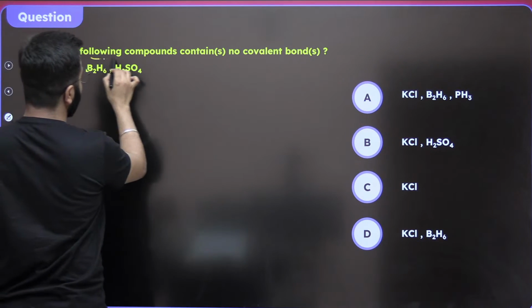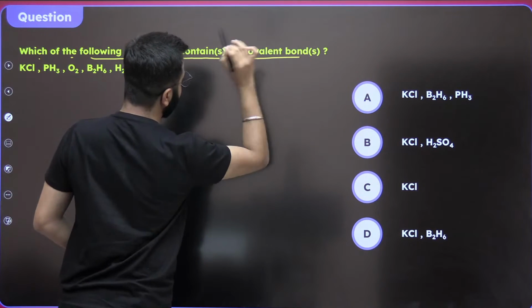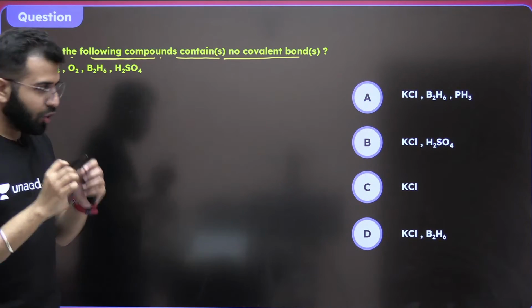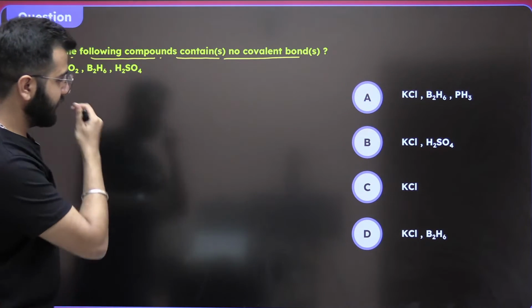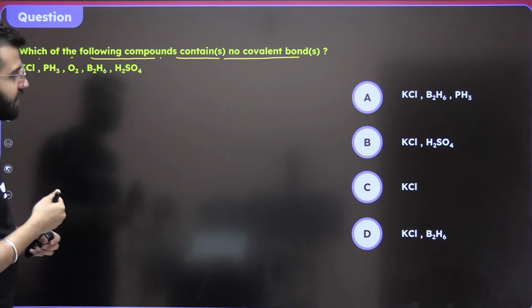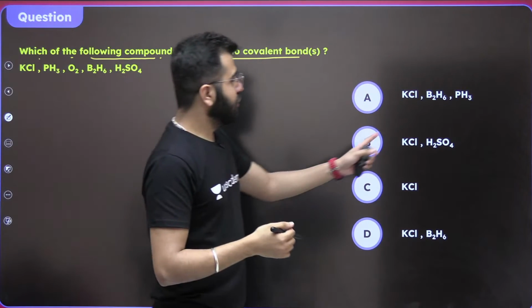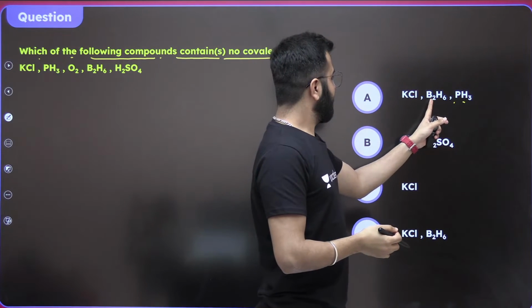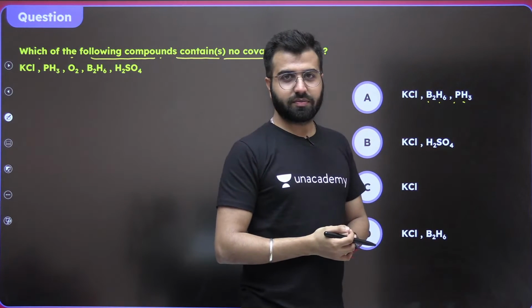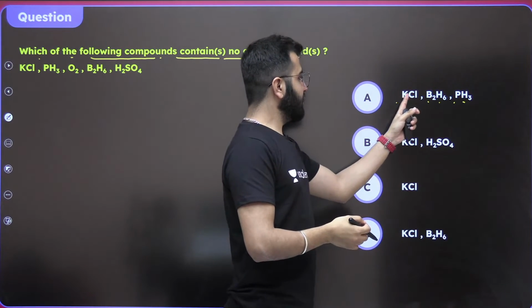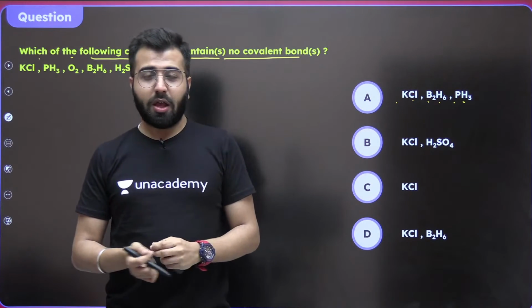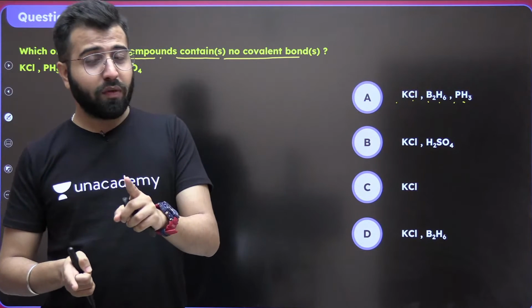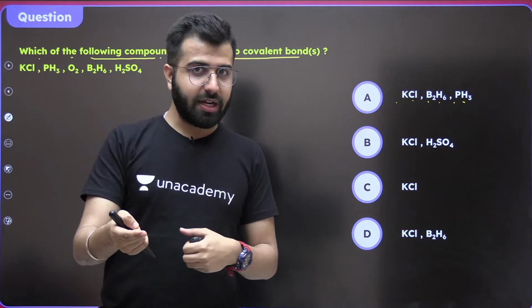Which of the following compounds contain no covalent bonds? No covalent bonds. Think about it. Phosphorus hydrogen, boron hydrogen, potassium calcium. In order to have no covalent bonds, we're talking about ionic bonds, correct?